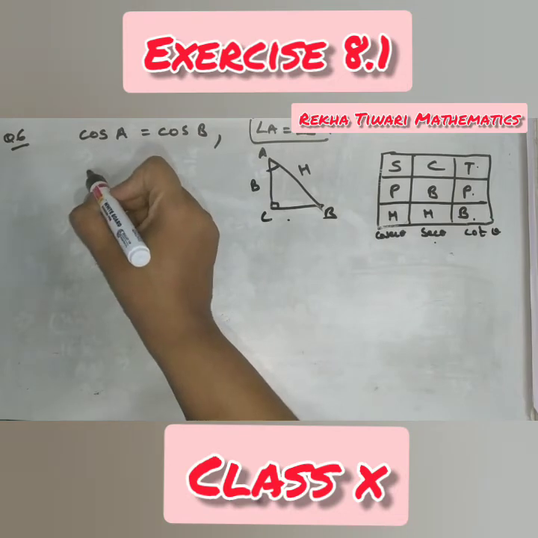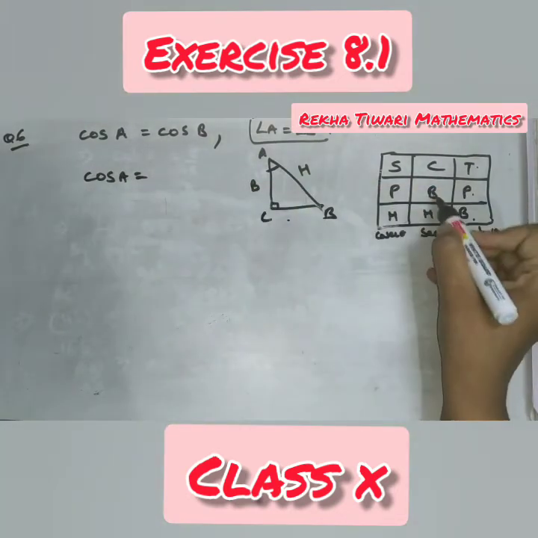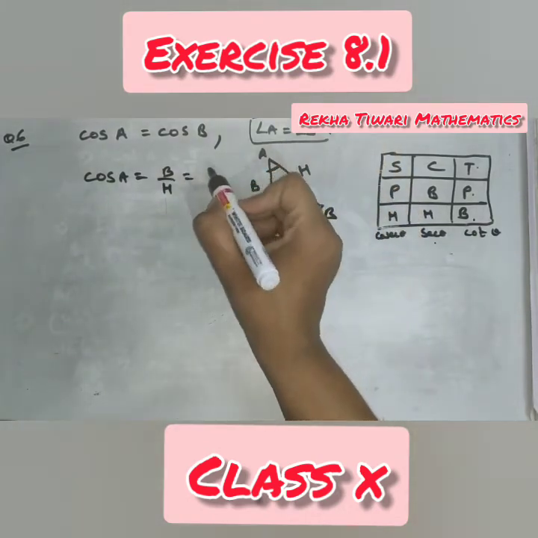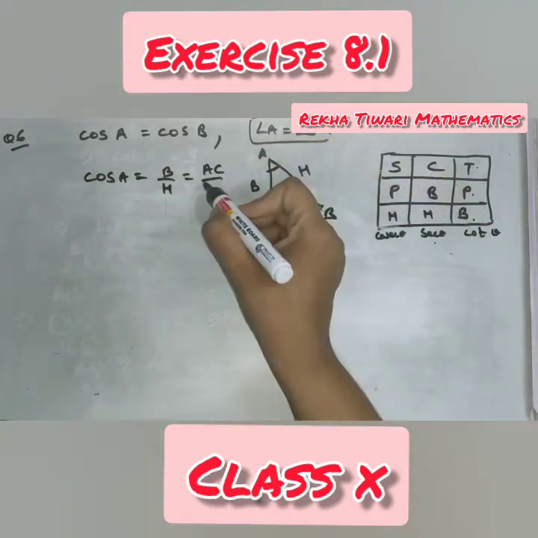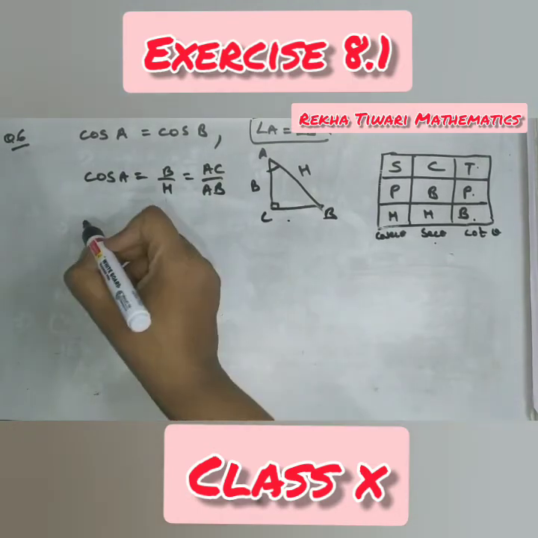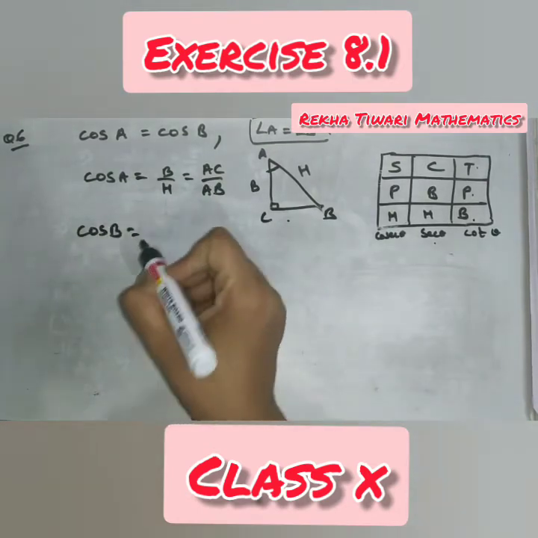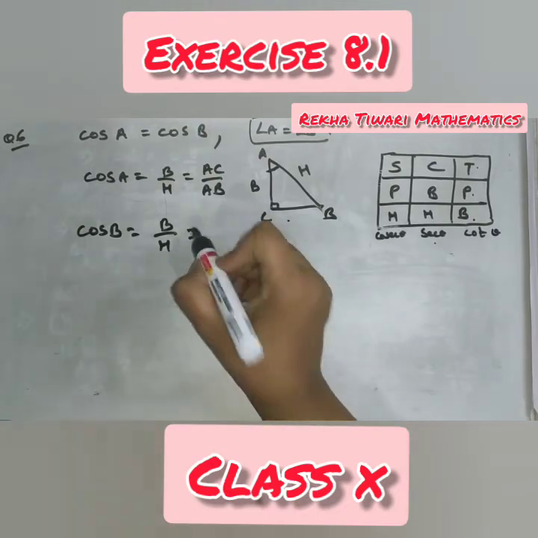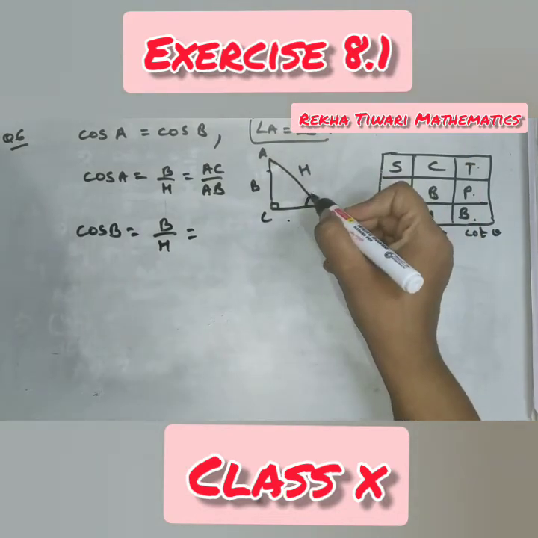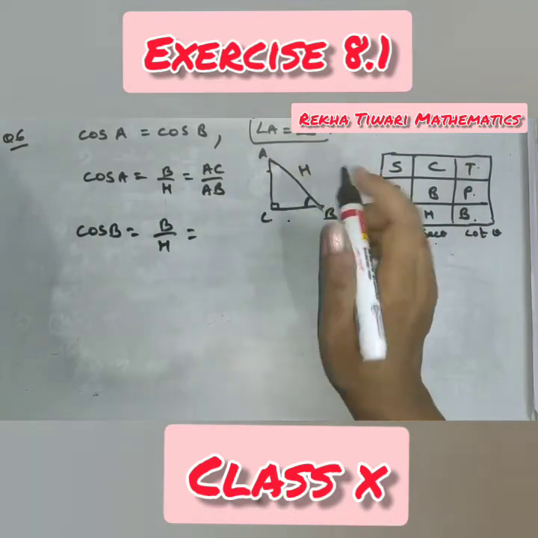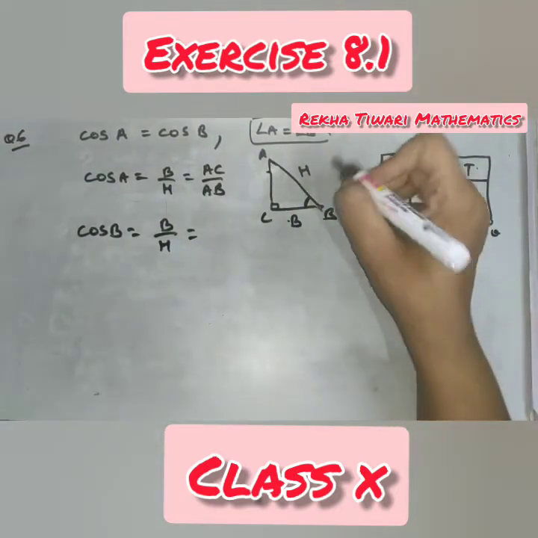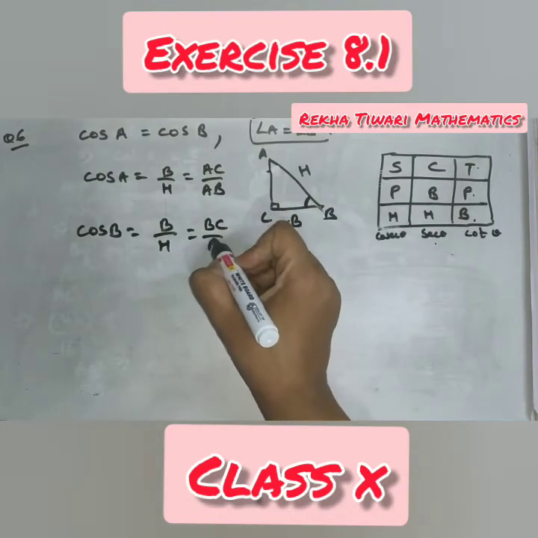Okay, so the value of cos A, formula is B by H. So what is the base? Base is AC and hypotenuse is AB. So cos A, in the figure, is AC by AB. Now come to cos B. Formula remains the same, B by H, but the side changes because now they are talking about angle B. If they are talking about angle B, the base comes here because adjacent to the angle is the base. Now the formula is BC by AB.